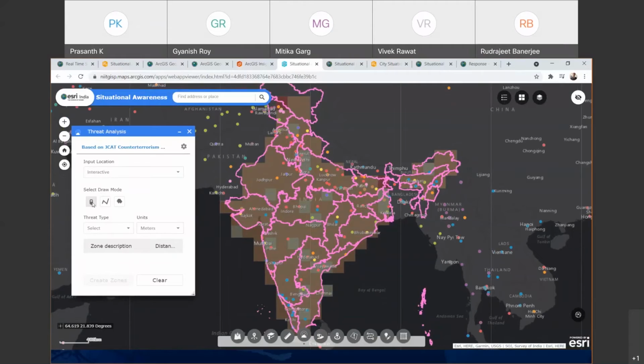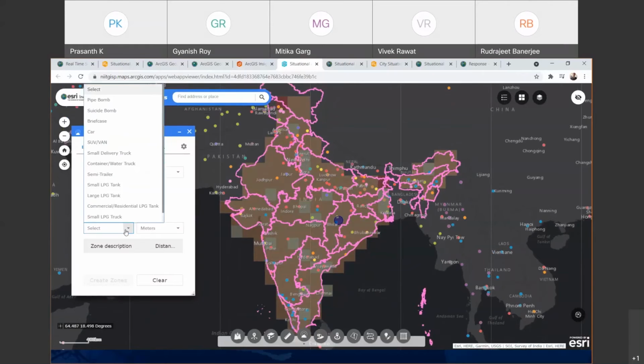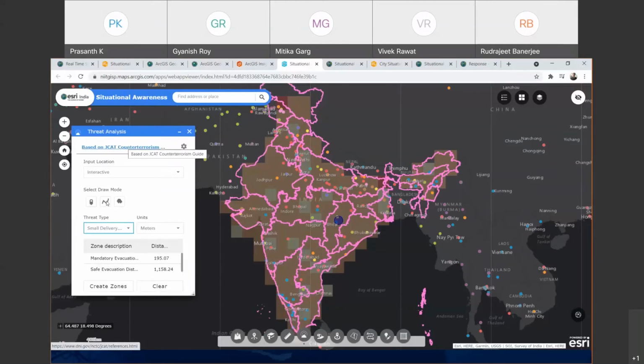So if you take a specific interactive location, and if you want to analyze a specific threat, whether it is a suicide bomb or a large LPG tank or a semi trailer, or if it is a delivery truck which is creating an issue, you can select that, and you can set the meters or feet, whatever units you want to analyze, and you can create the zones.